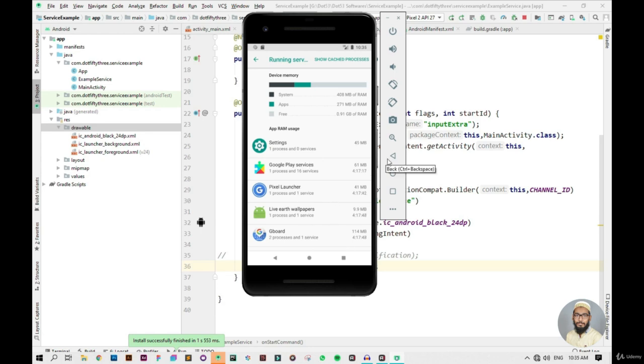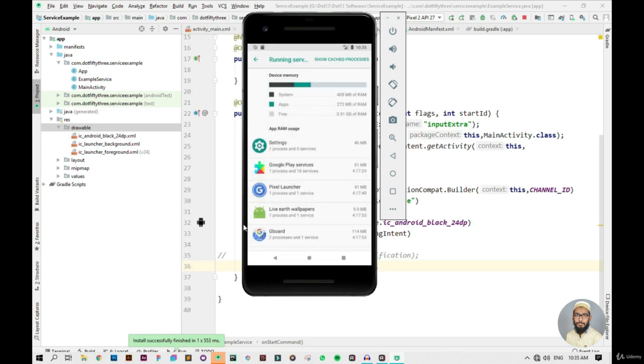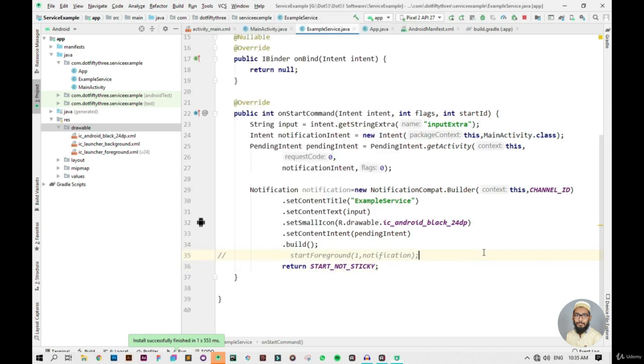In the first case, we were running the service in the foreground, so we were able to see the notification here, and it doesn't get killed by the system. But in the second case, it gets killed by the system because it was running in the background. So now let's move back to this example service class, because I want to show you something more.